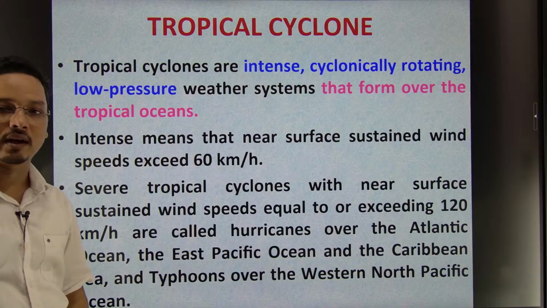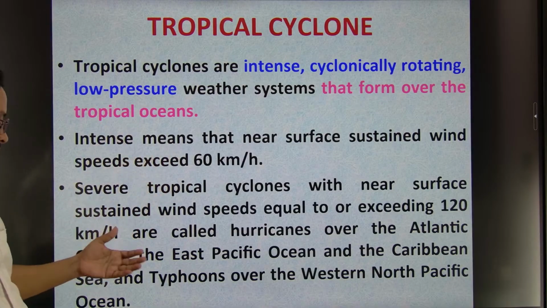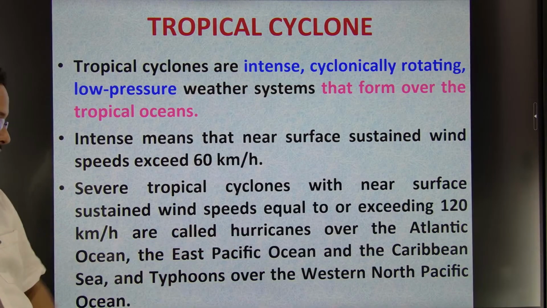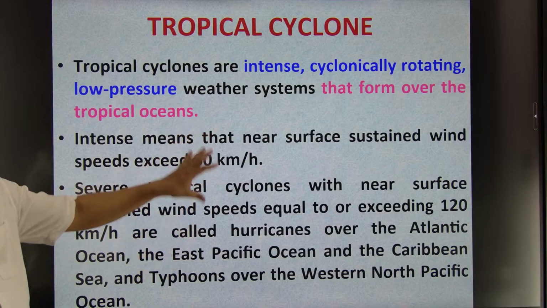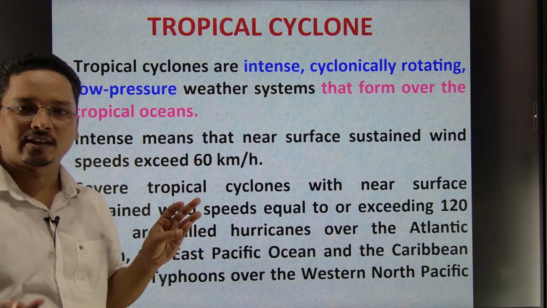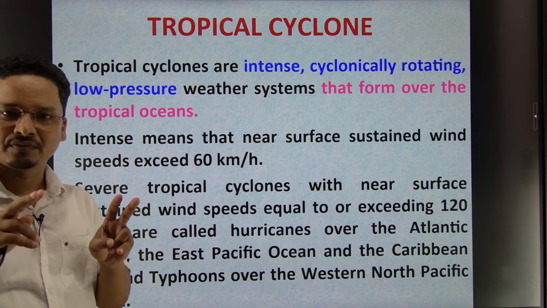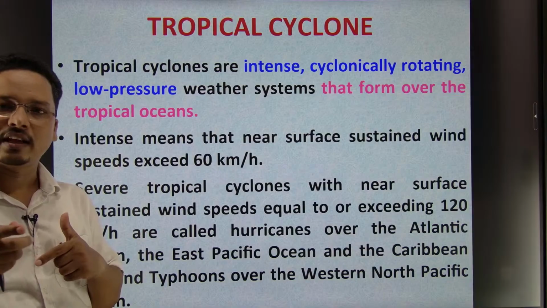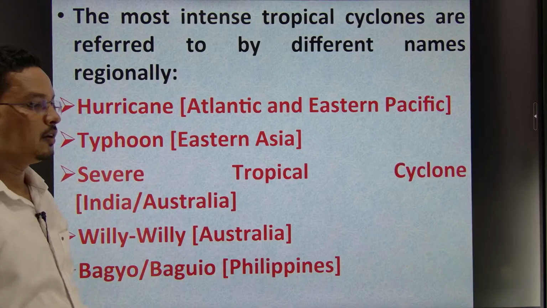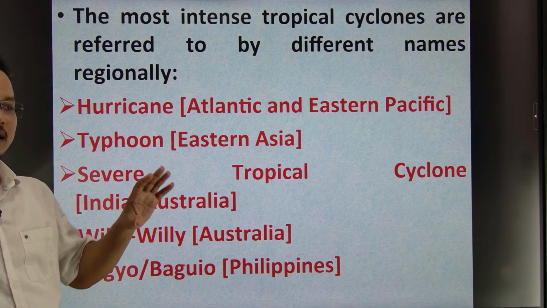Intense means what? That could be like 60 km per hour. Severe tropical cyclones could be 120 plus, and sometimes a typhoon could be 280, 240. So the names, whether it's a deep depression, a cyclone, a super cyclone, a typhoon or a hurricane, are given on the basis of geographical location and wind speed, right.